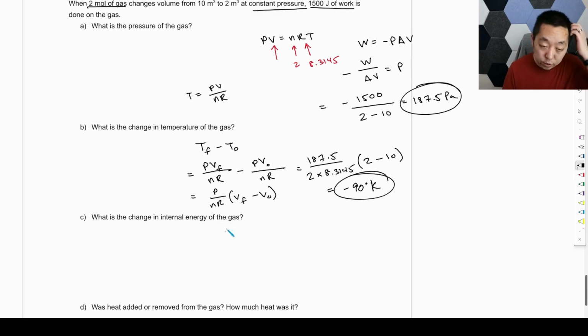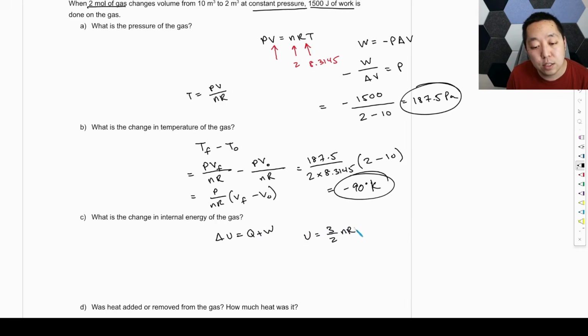What is the change in internal energy of the gas? Okay, so the change in internal energy of the gas. Again, we don't know the Q, so we can't use that, but we can use 3/2 nRT. You could look at the change in energy because n and R are constant. So it's going to be 3/2 nR times the change in the temperature, because it's going to be final minus the initial, and you can factor out the constants.